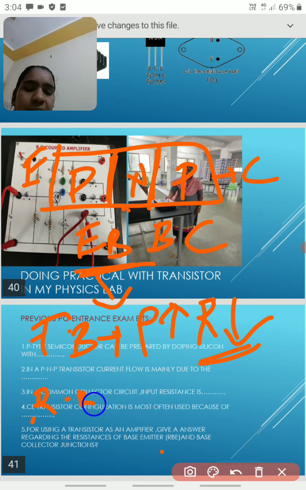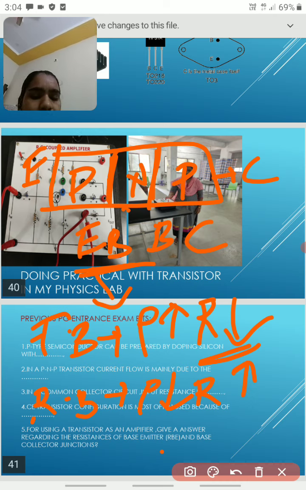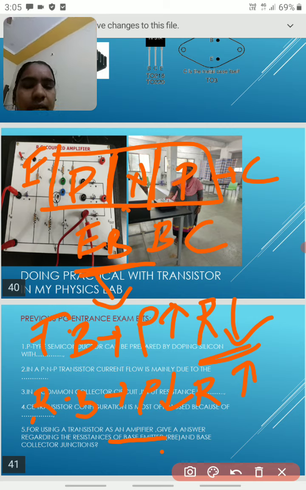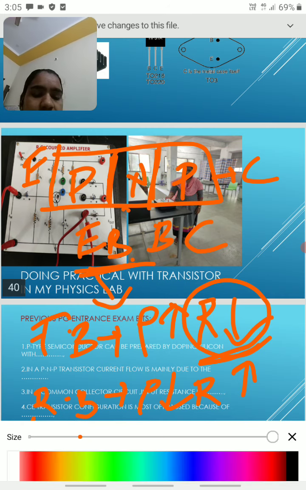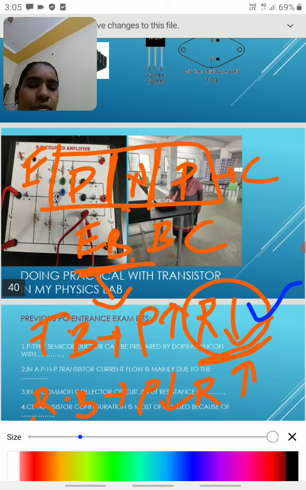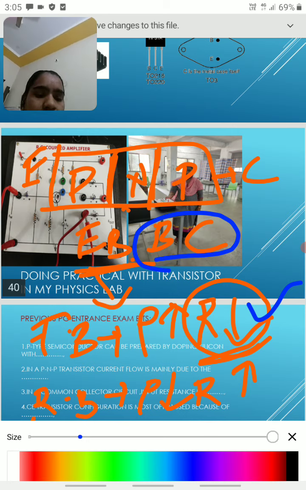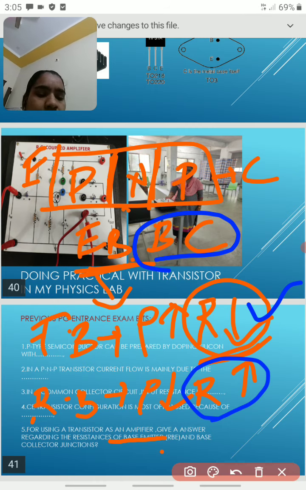Reverse bias means conductivity is low and resistance is high. So when the transistor behaves as an amplifier, the emitter base junction always has low resistance, and the base collector junction is always reverse biased and has high resistance. So this is the answer.